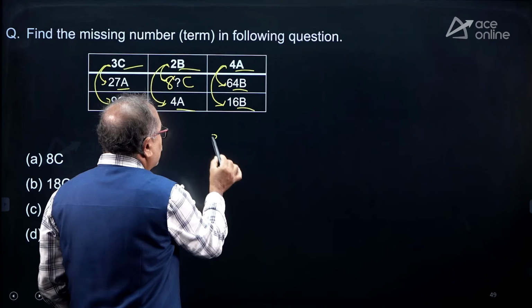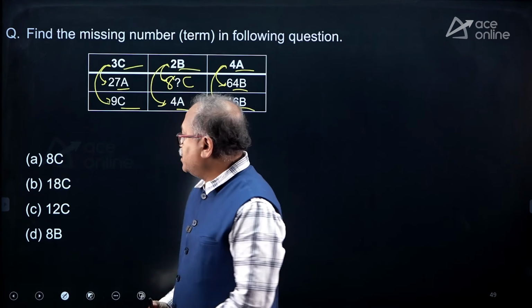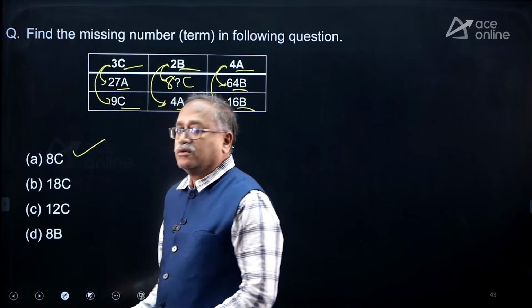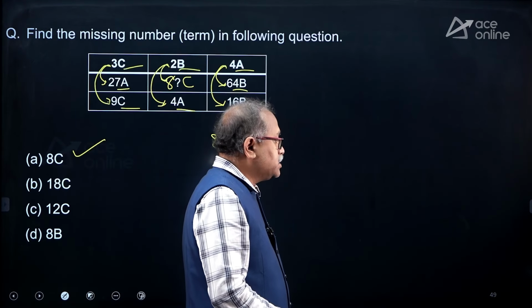So my answer has to be 8C. Do we have any option? 8C? Yes, my friends. Hope you are understanding this.